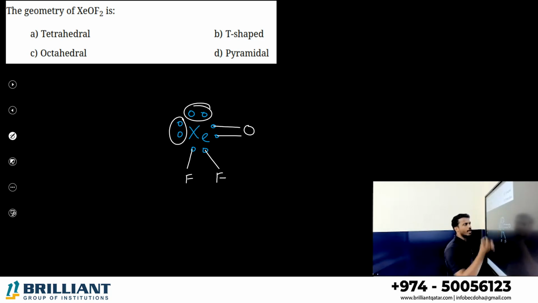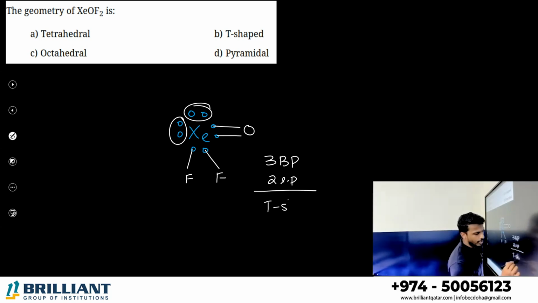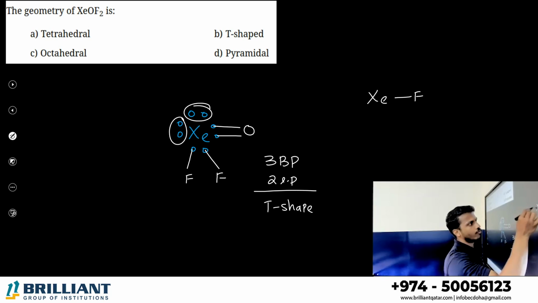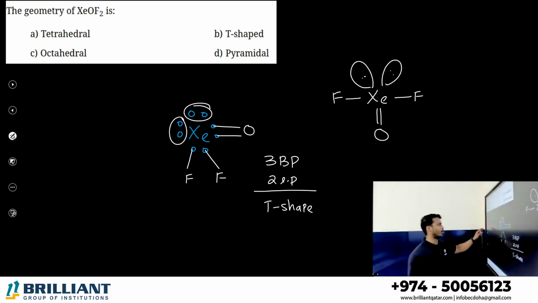So total how many bond pairs and lone pairs on the central atom xenon? 1, 2, 3. There are 3 bond pairs and 2 lone pairs on the central atom. Shape is what? T-shaped one. How to draw? Xenon, fluorine, double bond O and 2 lone pairs. It's having a T-shaped geometry. Alright? XeOF2 has a T-shaped geometry.